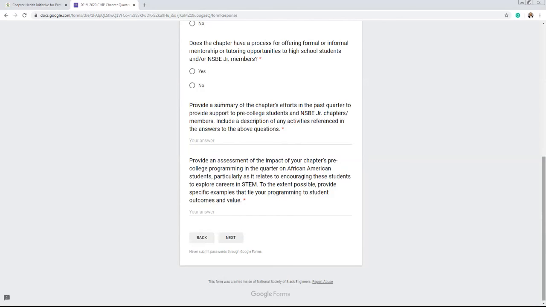So that covers the quarterly report for collegiate initiative and pre-college initiative. You'll see that these are relatively simple forms to complete. We ask you to complete them in a forthright manner and in a timely manner. A reminder that they are due 1 month after the quarter ends. If you have any questions about these reports, by all means, feel free to email me at